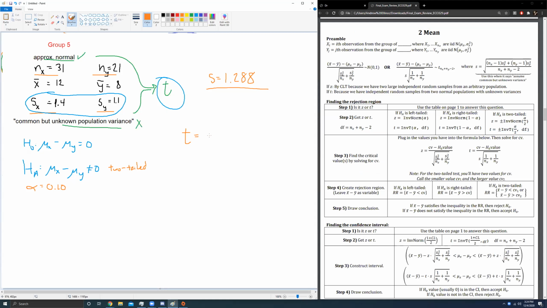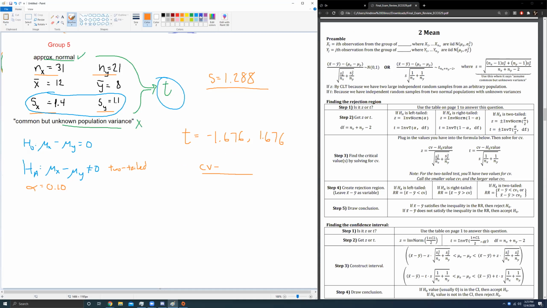If I do that, I get a t value of negative 1.676. And we also have positive 1.676, because don't forget, this is a two-tailed test. We need both plus and minus what we get from this inverse t. So we need negative 1.676 and positive 1.676. And now we're going to go on to step 3, which is finding our critical value. So critical value, we don't know this. H null value, we do know.